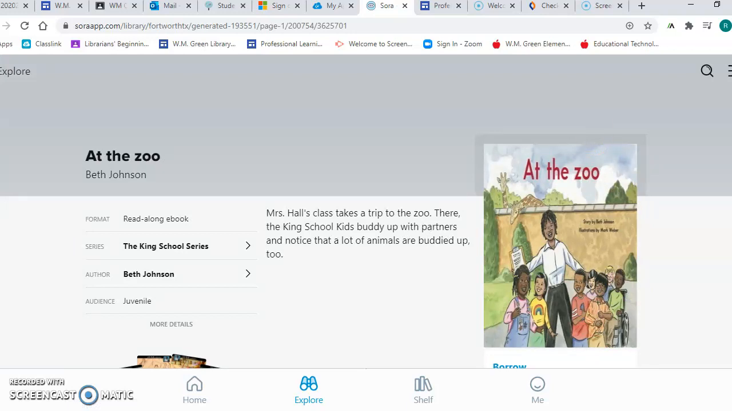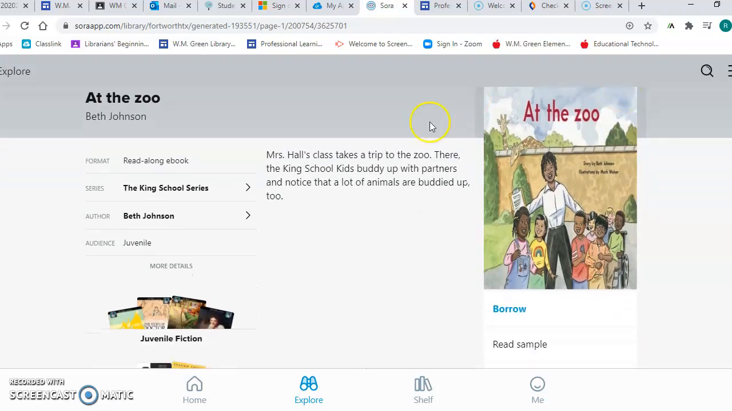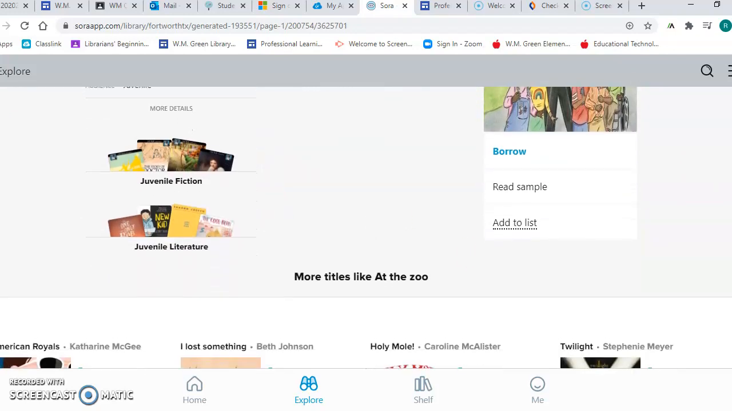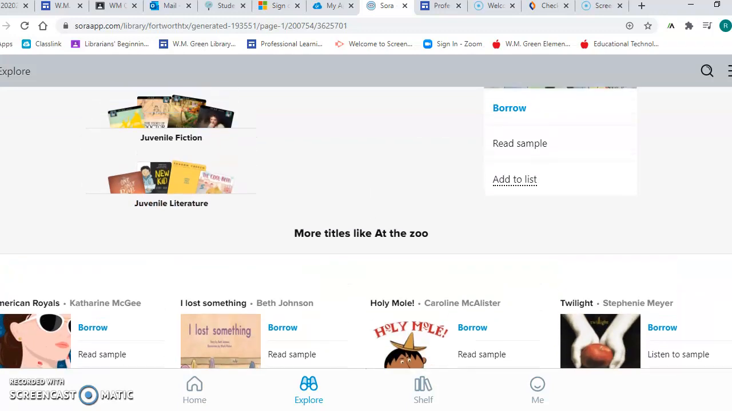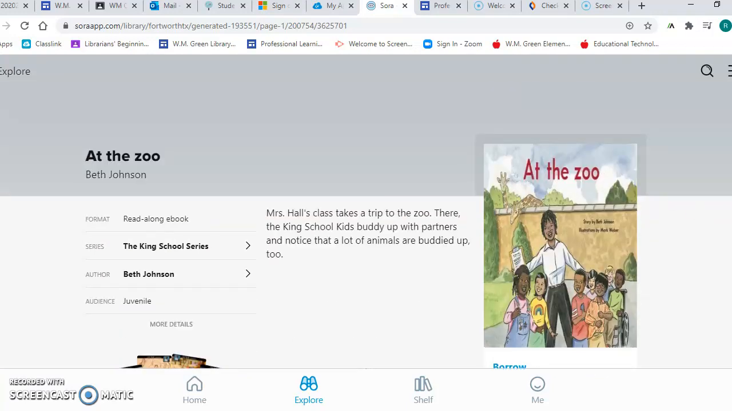Okay, so At the Zoo, and this gives me a description about the book. I can add it to a list, so if I wanted to put a few books on a list and come back later and read them, I can just add them to the list. And we're going to go back.